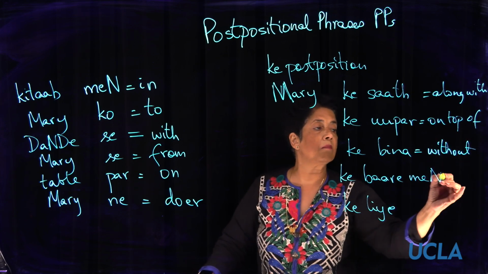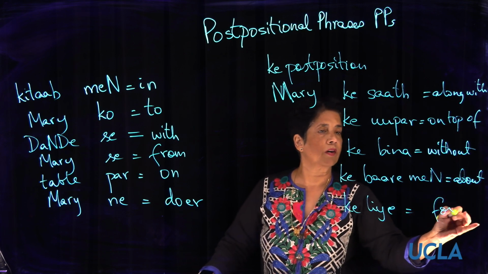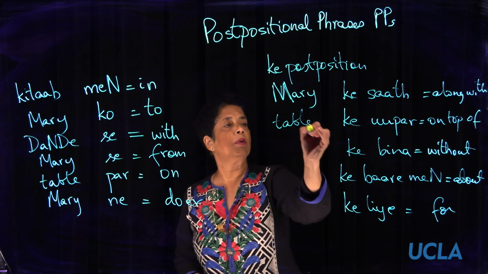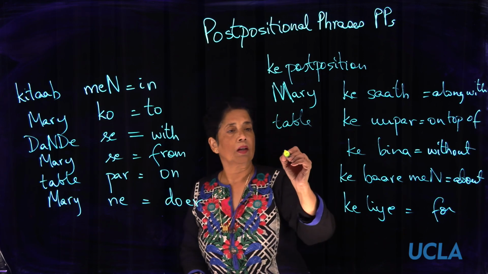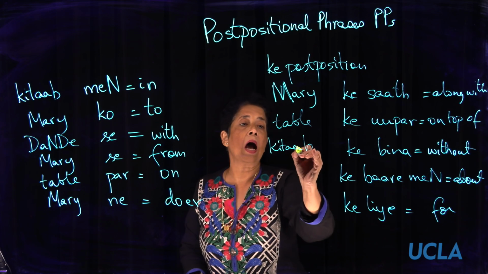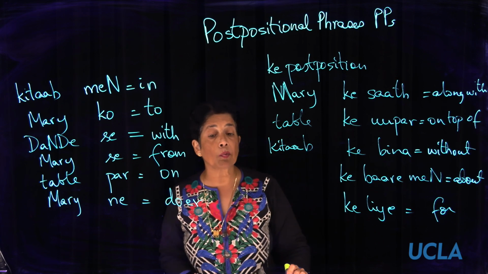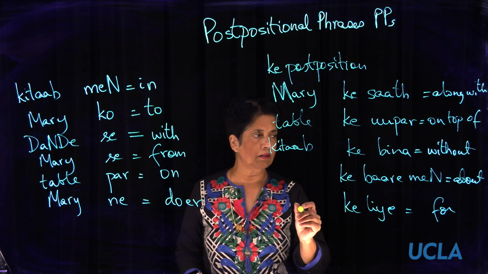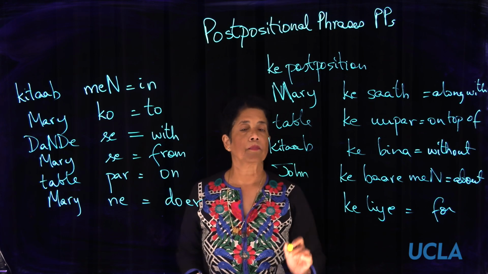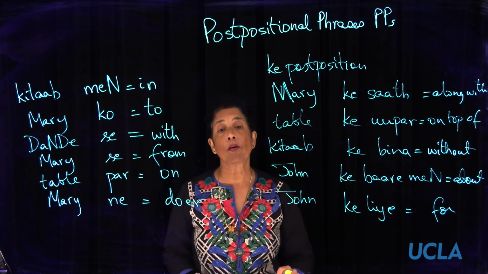Ke baare mein is "about." Ke liye is "for." So, for example, table ke upar. Kitab ke bina padhna mushkil hai. Kitab ke bina, without a book. It's tough to study without a book. John ke baare mein, about John. John ke liye, for John.